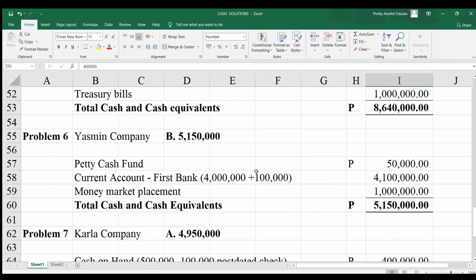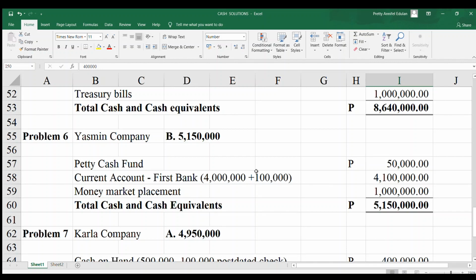Next, current account, First Bank. So there is an additional information. A check for 100,000 was drawn against First Bank current account dated and recorded December 29, 2018 but delivered to payee January 15, 2019. So na ako noy, a check drawn against that current account by December 29, meaning wala na siya na-appeal.